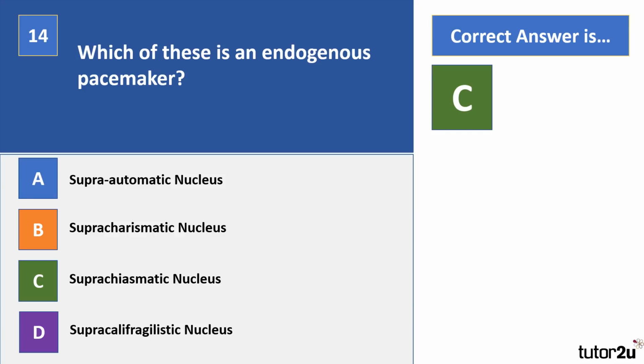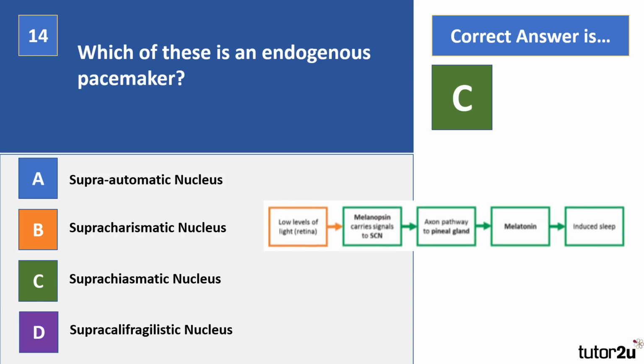So suprachiasmatic nucleus, if you got fooled by the supercalifragilistic nucleus there. So SCN. Now, endogenous pacemakers are internal mechanisms and they govern biological rhythms. The most important endogenous pacemaker that we have is the SCN, and it's linked to the pineal gland in the circadian sleep-wake cycle. So how does it work?